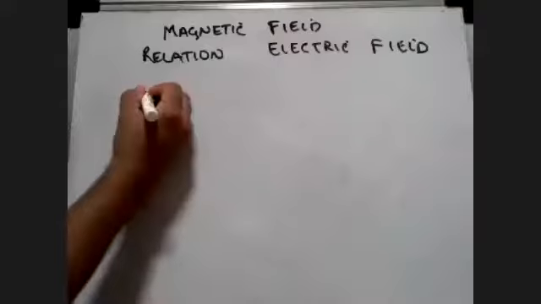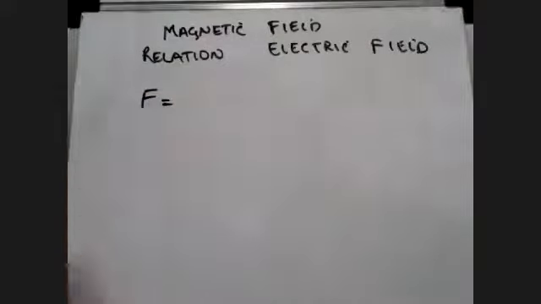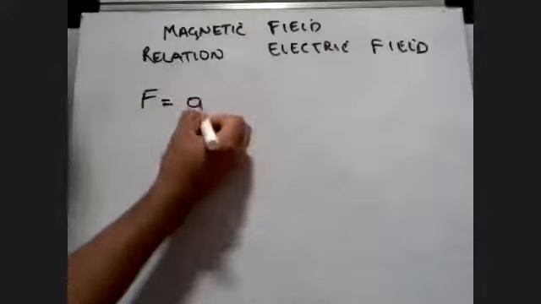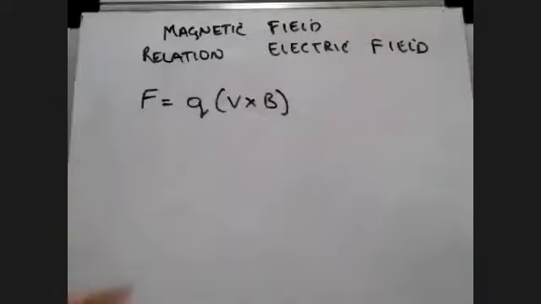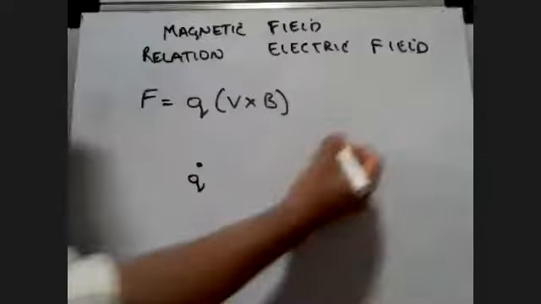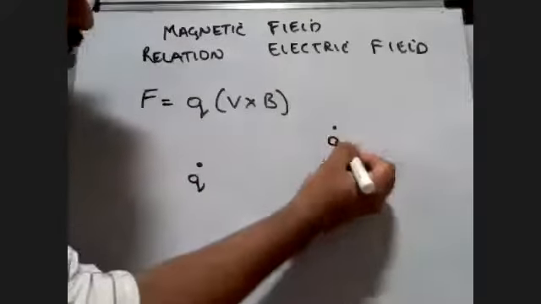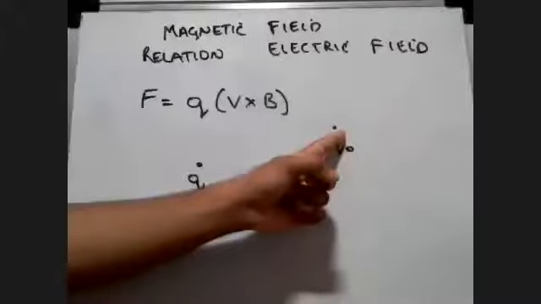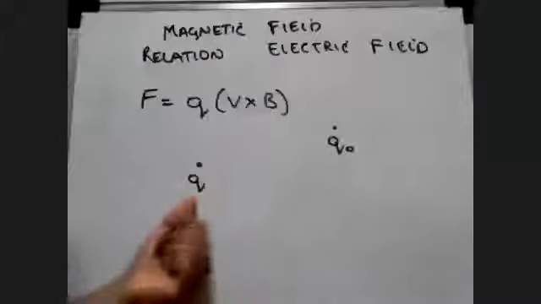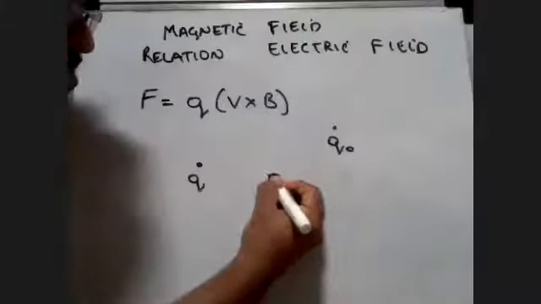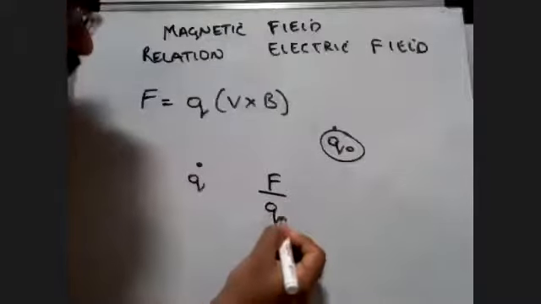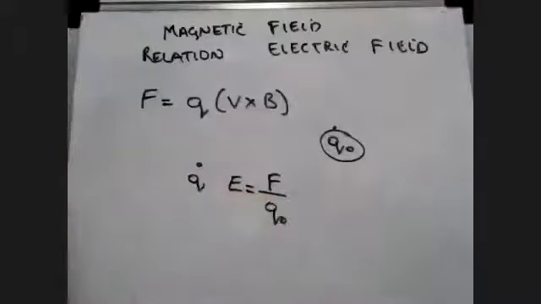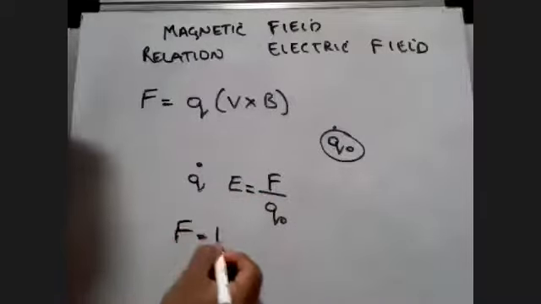Okay. So F is equal to what? In magnetic field, students, F is equal to Q V cross B. We know this. But in electric field, what was the force? I told you that if there is a charge Q here, and a test charge Q naught brought from infinity, then the electric field intensity is the force experienced by this test charge due to the fixed charge: E is equal to F upon Q naught. So from this relation, we can say that F is equal to E into Q.